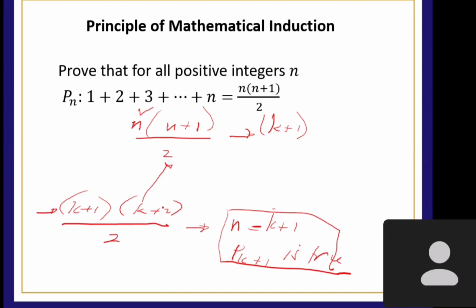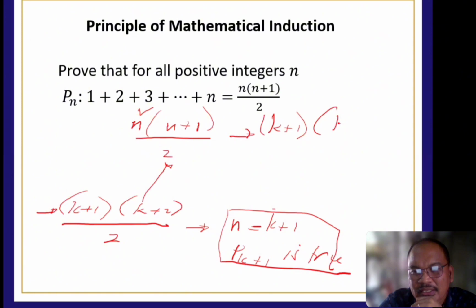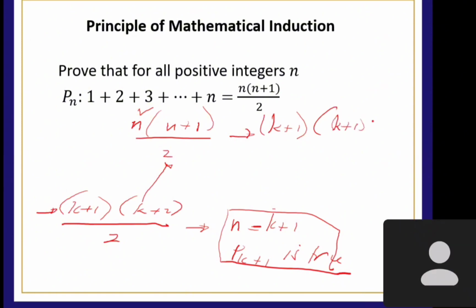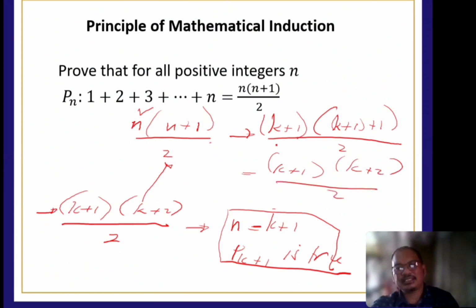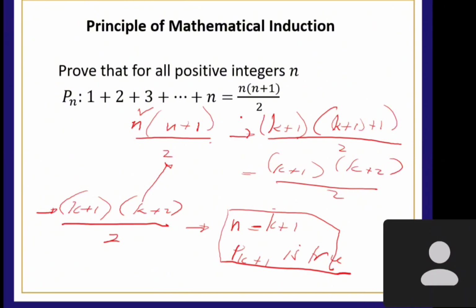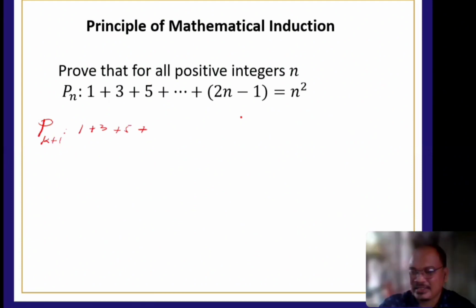Ano po, K plus 1 plus 0. So naging parang ganito. K plus 1, yung N, plus 1. All over, nandun pa rin yung 2, tama? That's why K plus 1, then K plus 1 plus 1 is K plus 2 all over 2. So this is the proving of this mathematical induction. That's why this is 2. Gets po? Okay. Next, ito saya.